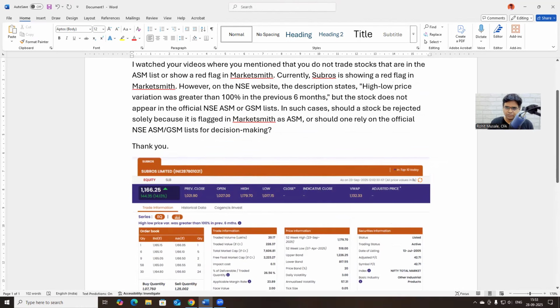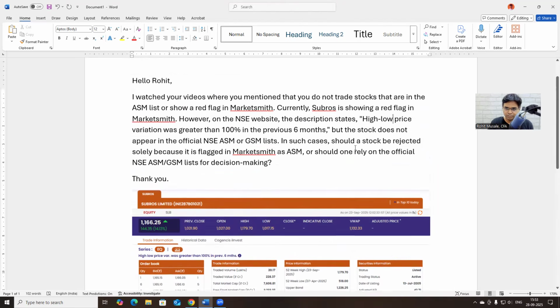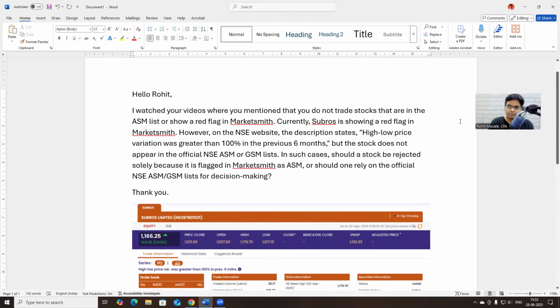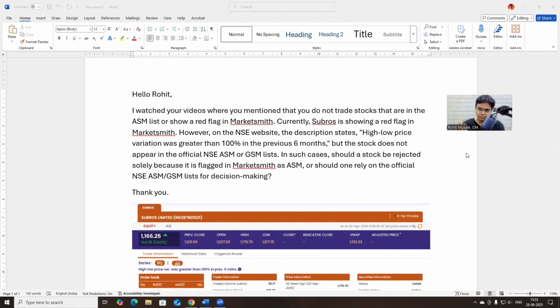In such cases, should a stock be rejected solely because it is flagged in MarketSmith as ASM, or should one rely on the official NSE ASM GSM list for decision making? Very good question. So I use three platforms. One is a broking platform for executing the trade. One is a charting platform to study the chart, which is TradingView. And one is a filtering platform to screen for stocks, which is MarketSmith.